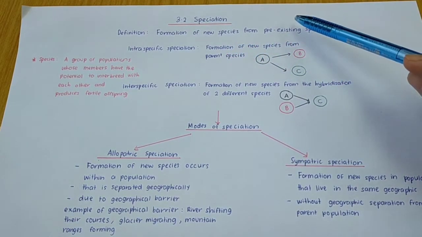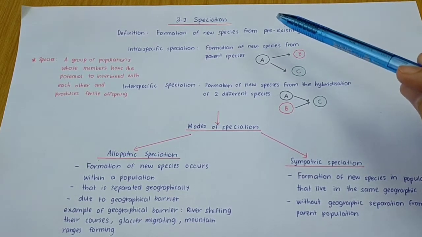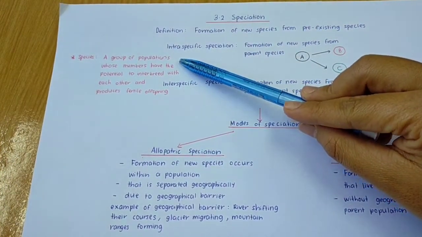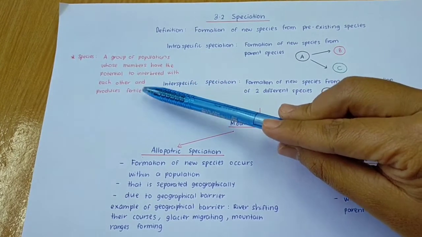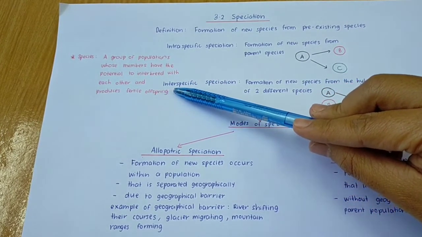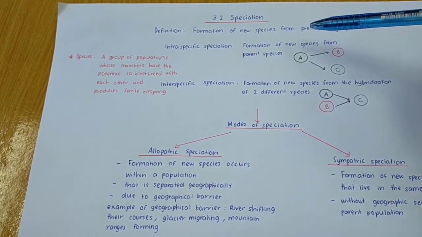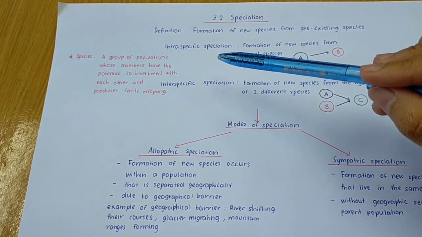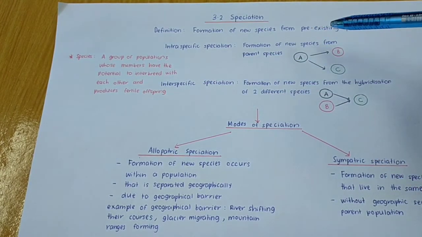Before that, you have to understand the concept of species. So actually, what is species? It is a group of populations whose members have the potential to interbreed with each other and produce fertile offspring. So how do we consider that a new species is formed? It is once the organisms cannot interbreed with each other and also cannot produce fertile offspring. That is when we consider a new species to have already formed.